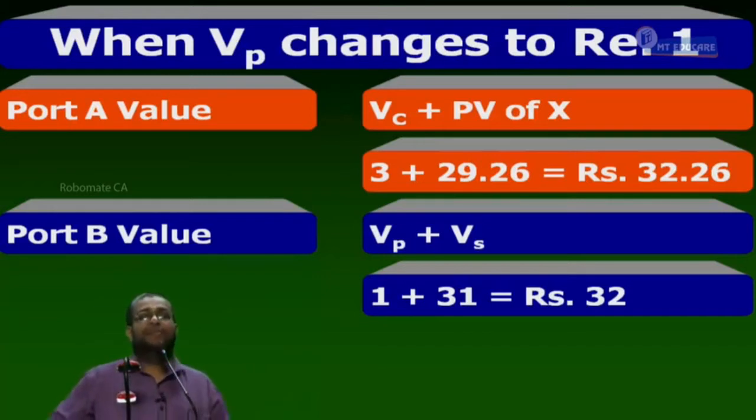Right. Next, step 7. Identification of arbitrage strategy. Shall I proceed or not? Write down. Portfolio A is overvalued.